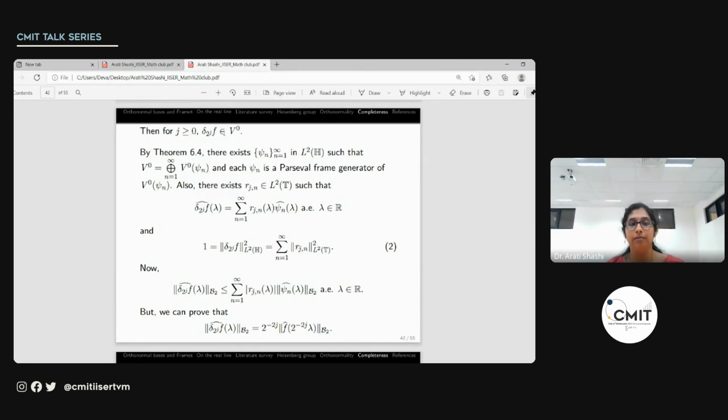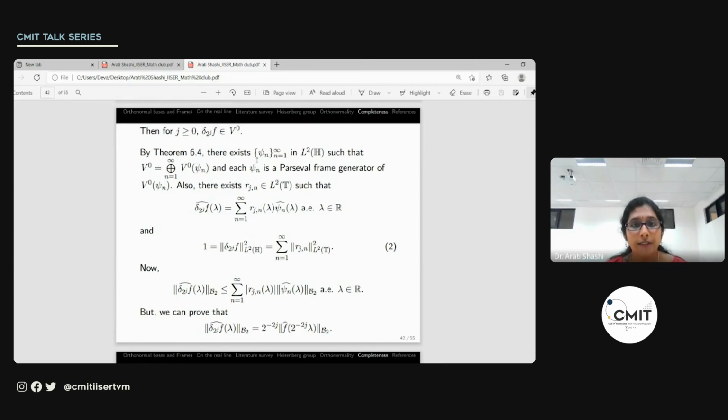Now, as I mentioned earlier, V_0 is invariant under translations. So we have the decomposition of V_0 in terms of the principal shift invariant spaces. Further, each of the psi^n is a Parseval frame generator of the V_0 of psi^n, which means those translates are a Parseval frame for this space V_0 of psi^n.